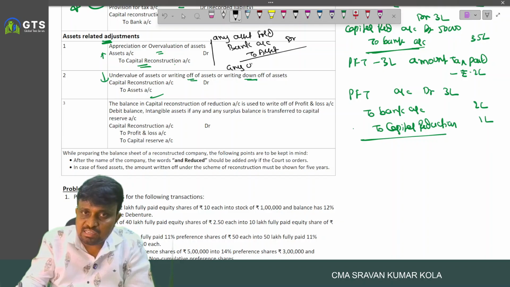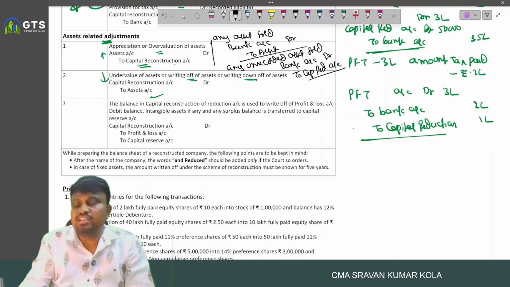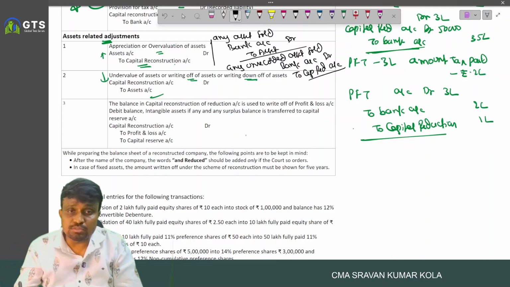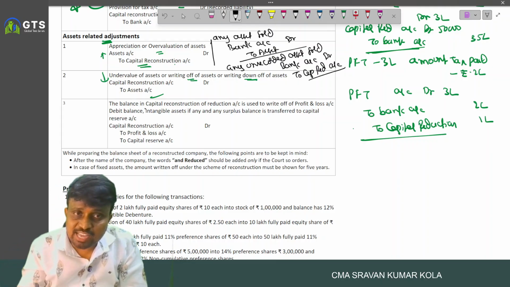And any unrecorded asset sold, we write the entry what? Bank account debited to capital reduction account. Bank account debited to capital reduction account. And the balance in capital reduction.